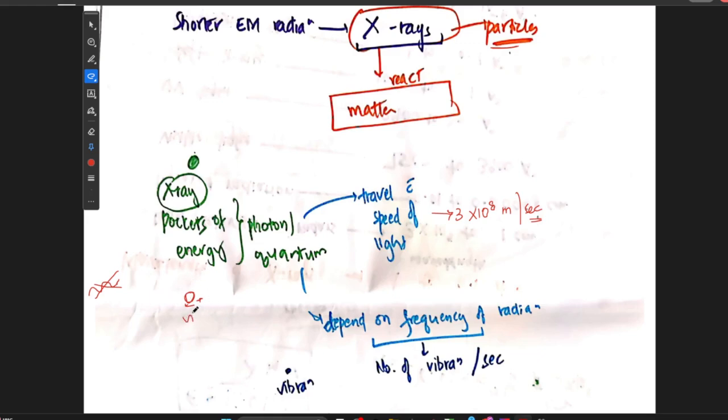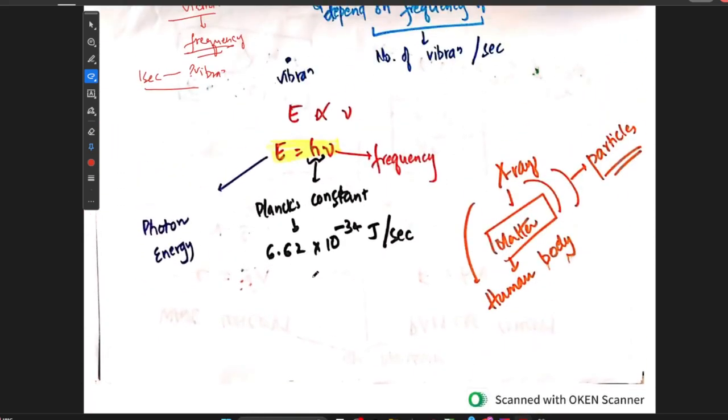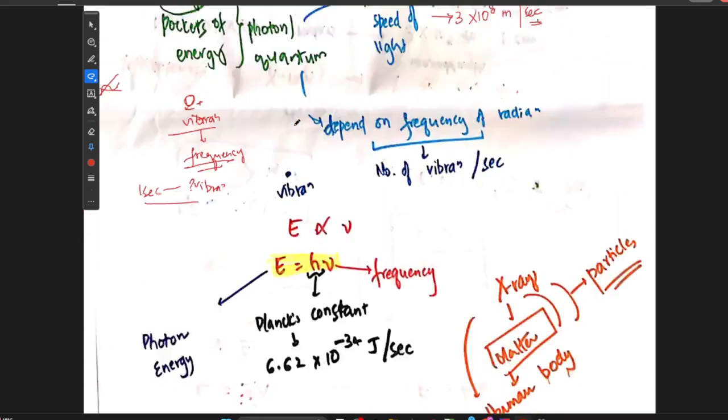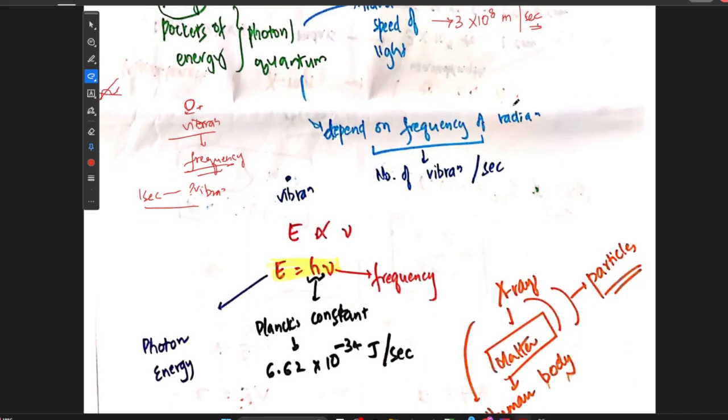The vibration will depend mainly on the frequency of radiation. So what is frequency? Frequency is the number of vibrations per second. The pockets of energy, or photon or quantum, depend upon the frequency of radiation. X-rays are nothing but pockets of energy, and this energy is dependent upon the frequency of radiation.